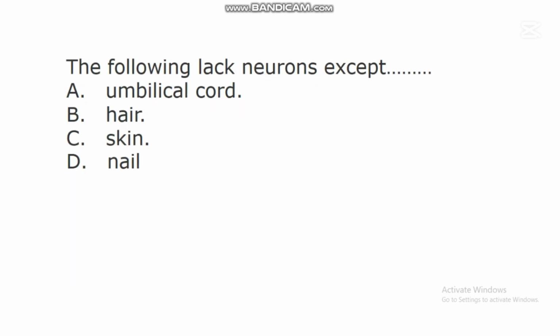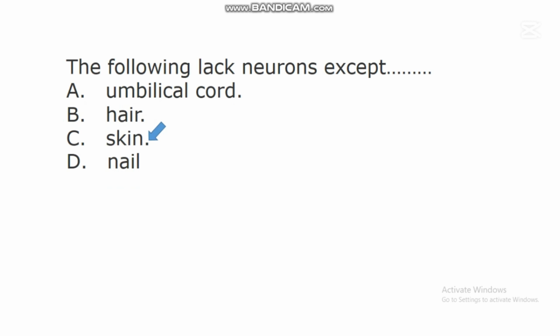The next question says, the following lack neurons except dash. A. Umbilical cord. B. Hair. C. Skin. D. Nail. In this question, the correct answer is C. Skin.